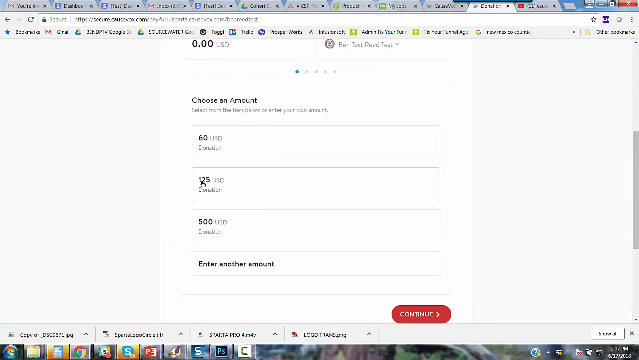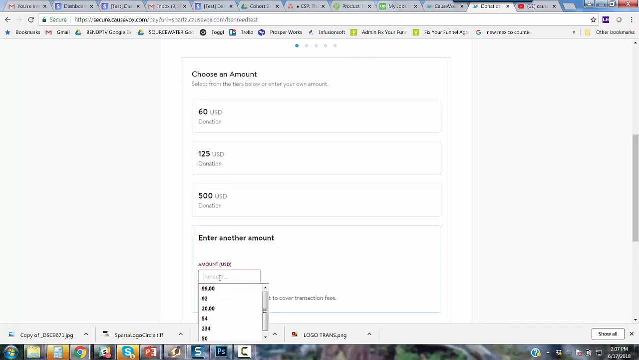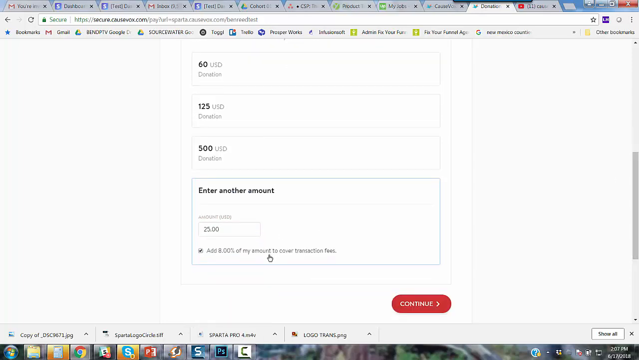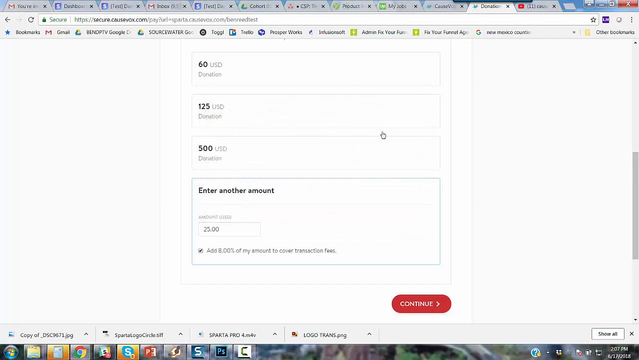The reason I do the 60, 125 is because I'd like to make it kind of non-standard, not 50, 100. There's a long reason behind it, but that's the reason I chose it. But people can actually just put in their other amount here by saying, like, I only want to do $25 or whatever it is. You can also see it says add 8% of my amount to cover transaction fees. This service does charge a certain amount of transaction fees, so we're going to ask our donors to make that tip. If they don't want to, they can get rid of it.